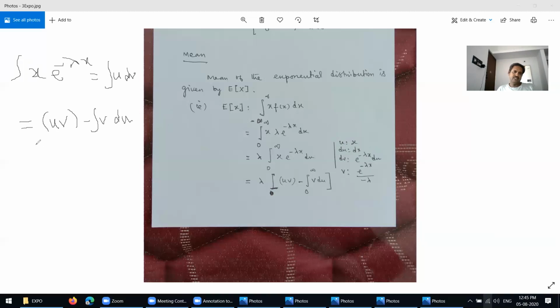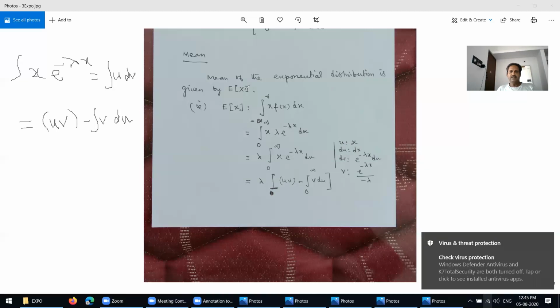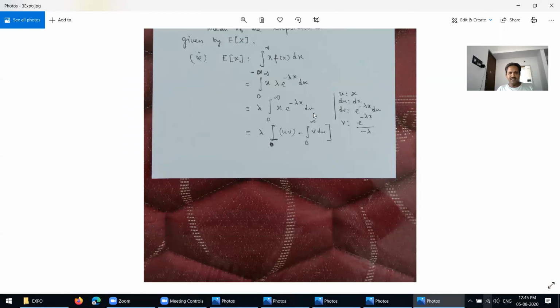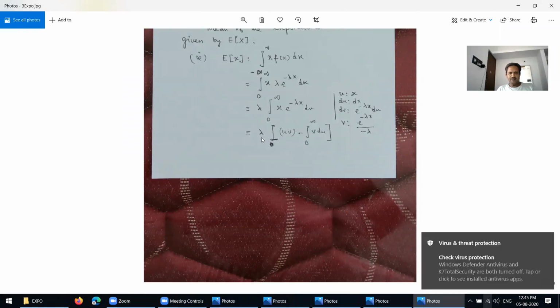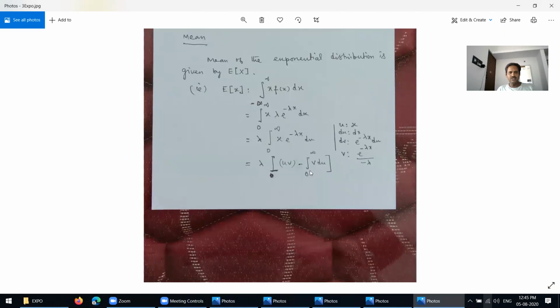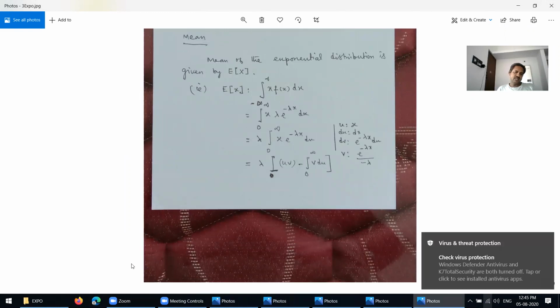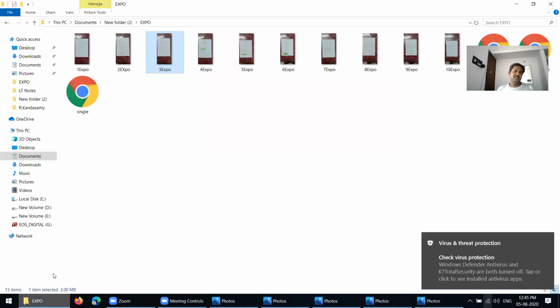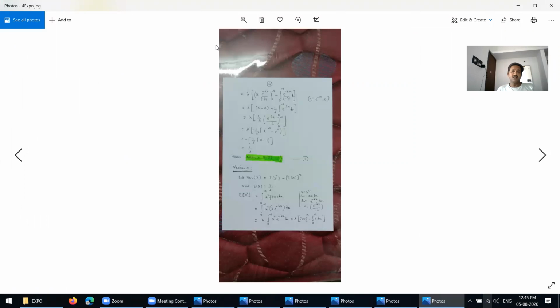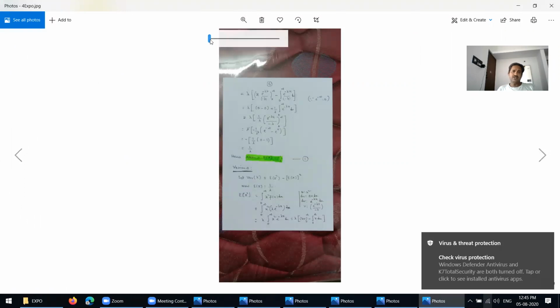Therefore, you replace all the values here. See here, lambda times the integral of x e power minus lambda x dx. You write this as lambda times uv minus the integral from 0 to infinity of v du. You replace all the values in the formula. You understand what we mean by integration by parts? It is just a formula. I think maybe this is done at school level, so anyway I have to recall it again.